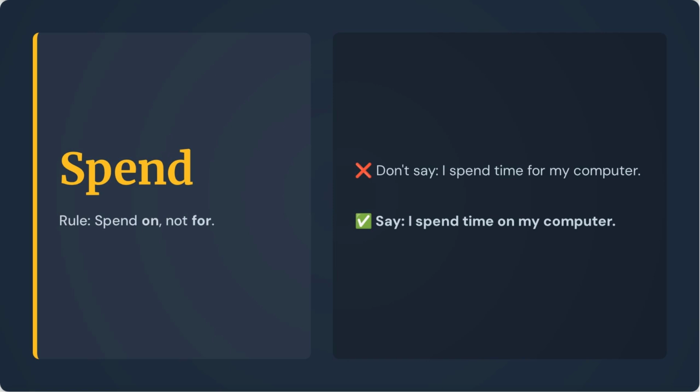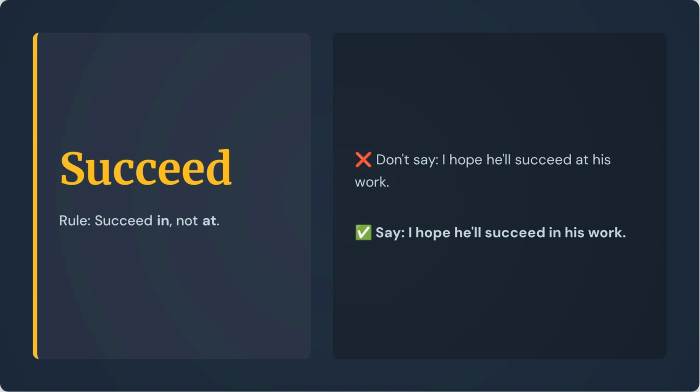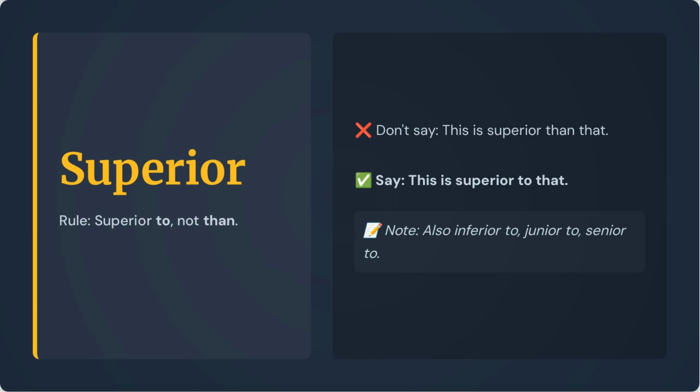When talking about how you spend time, money, or effort, the correct preposition is on, not for. For instance, say, I spend time on my computer. For the verb succeed, the rule is to use succeed in, not at. So you should say, I hope he'll succeed in his work. The word superior is followed by to, not than. This is superior to that. This rule also applies to inferior, junior, and senior, all of which are followed by to.